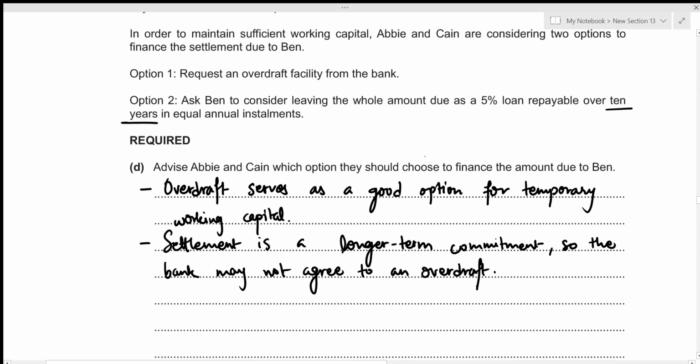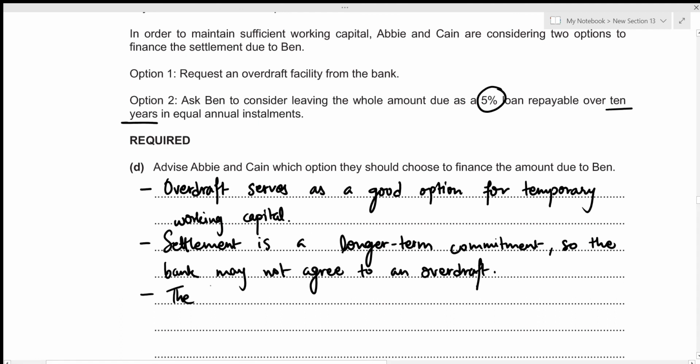Next, we will ask Ben to consider the whole amount due with a 5% interest rate. So considering an overdraft facility over 10 years, that would be more expensive compared to the 5% interest rate on a loan, right? So we can write that down as well.